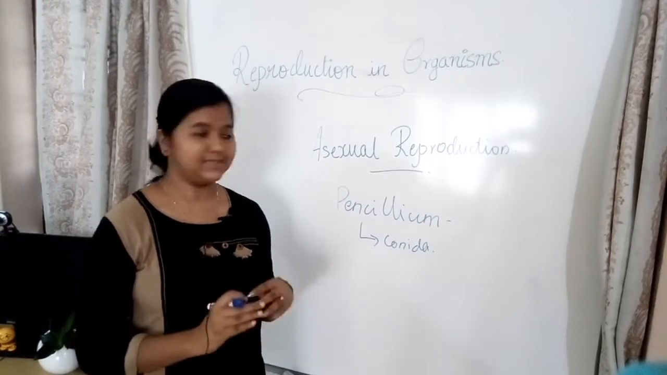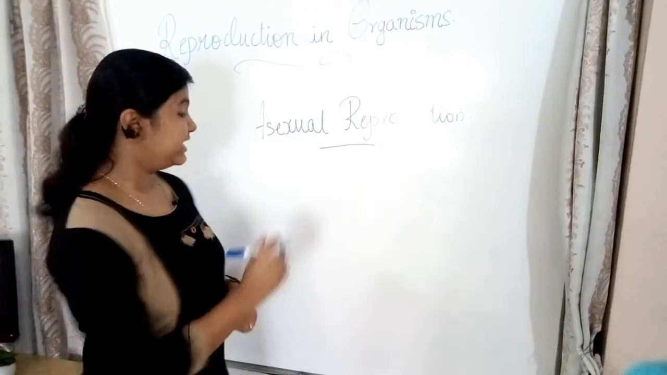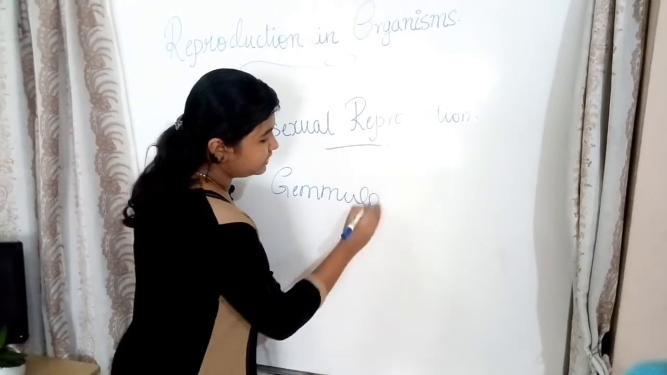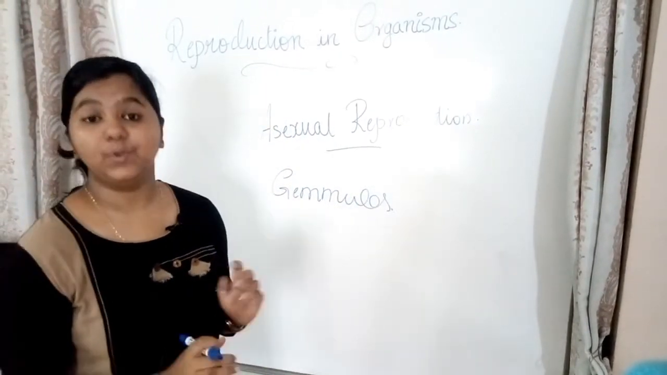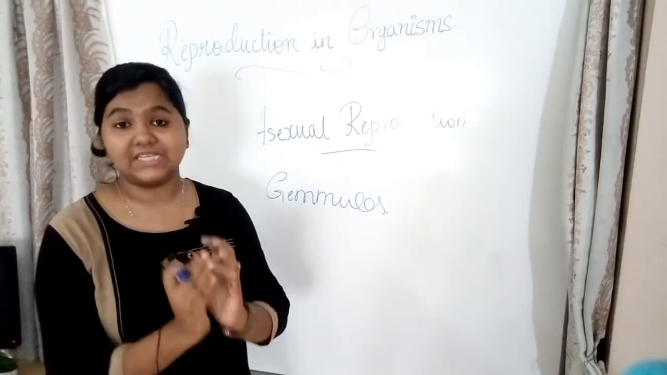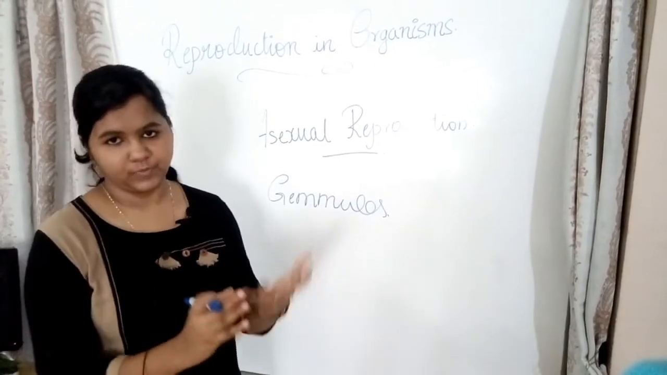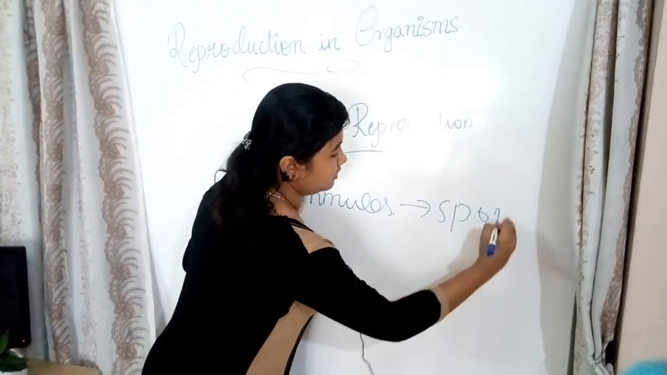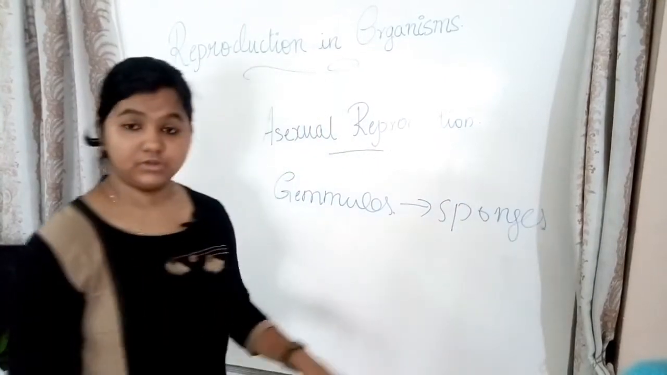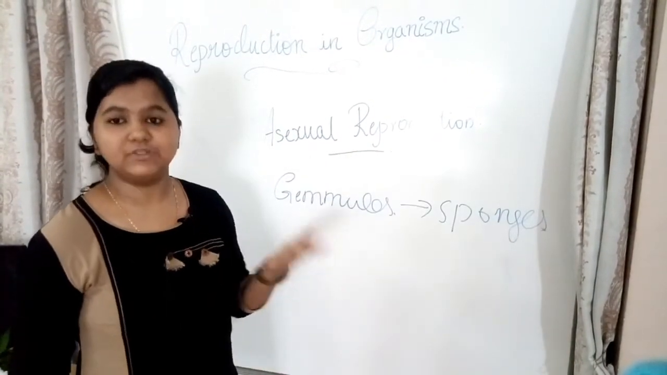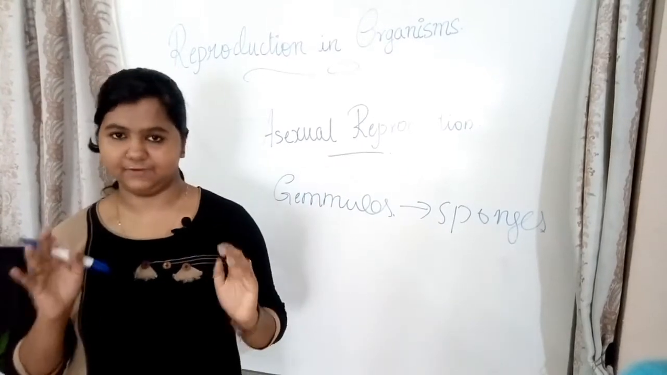Now we'll discuss gemmules. Gemmules are a mode of reproduction by which sponges reproduce, and this is an endogenously produced spore. Gemmules are the mode of reproduction which sponges use. Okay. Now the next one we have to learn is very common, that is vegetative propagation.